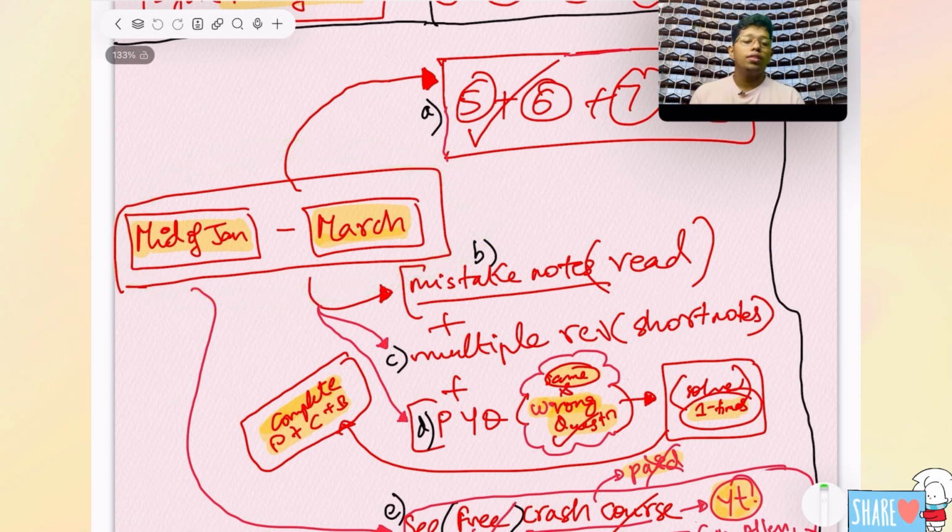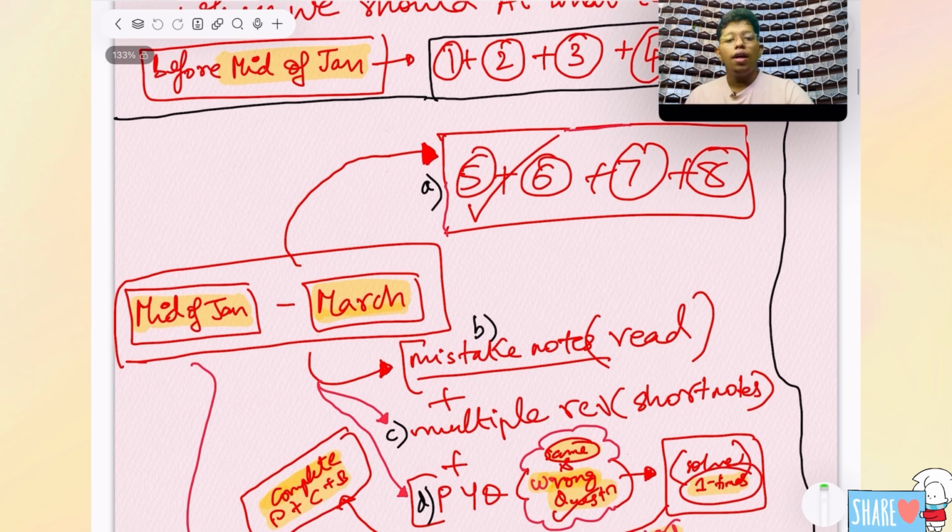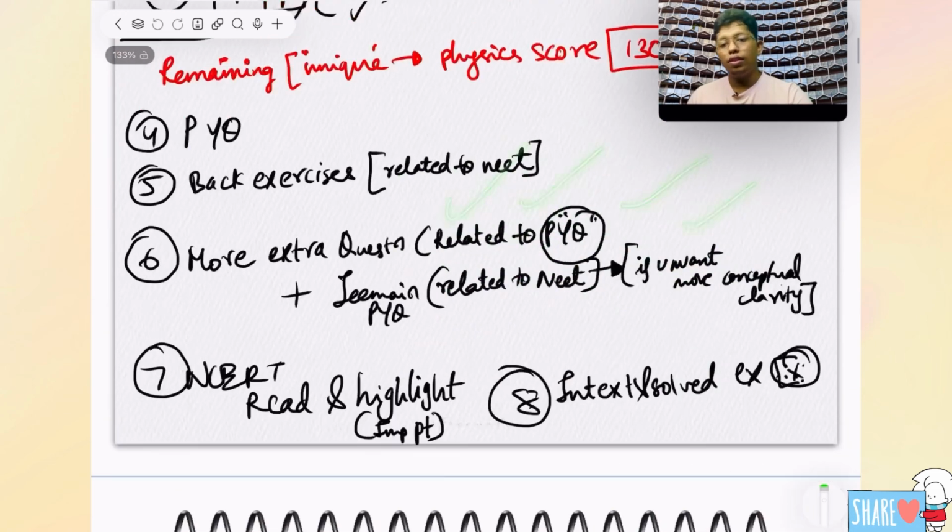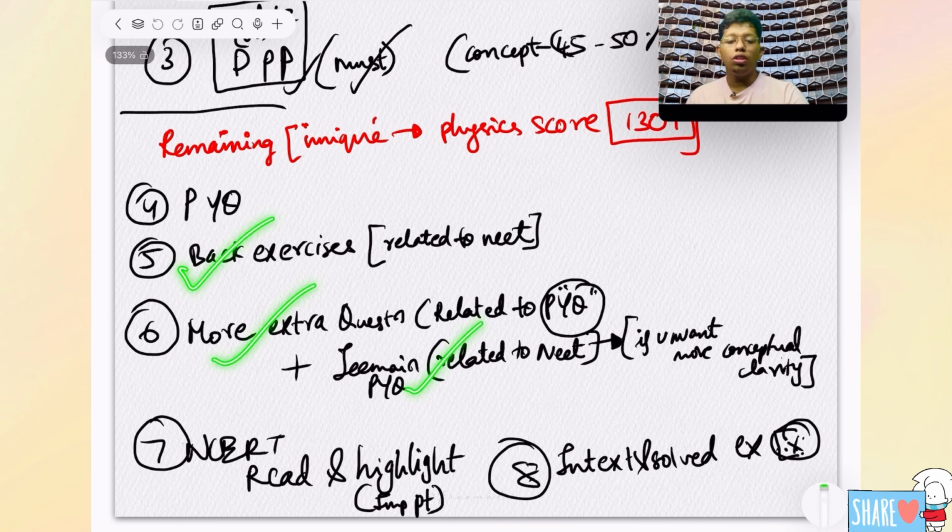Mid of January to March. We have come closer to the NEET exam, right? So it is around 2.5 months. In this time, first you should complete 5, 6, 7, 8. That is back exercise, more questions, JEE Mains questions, in-text and solved examples.